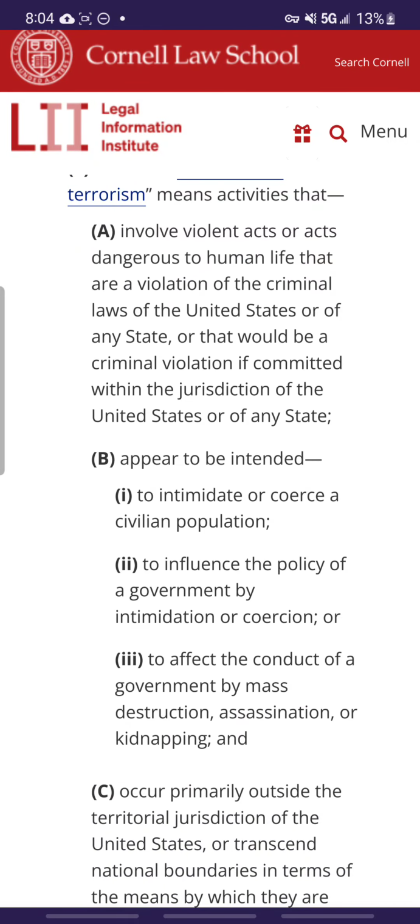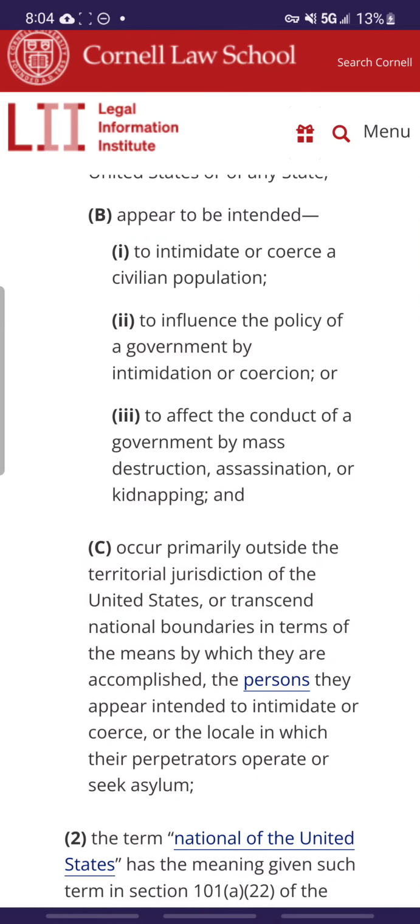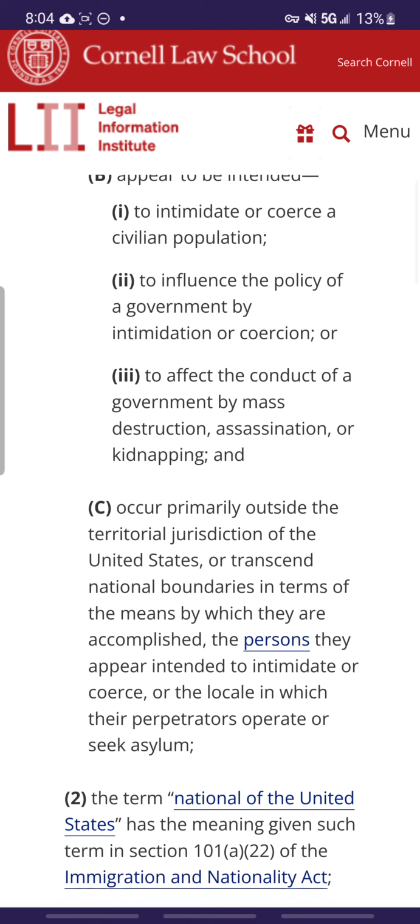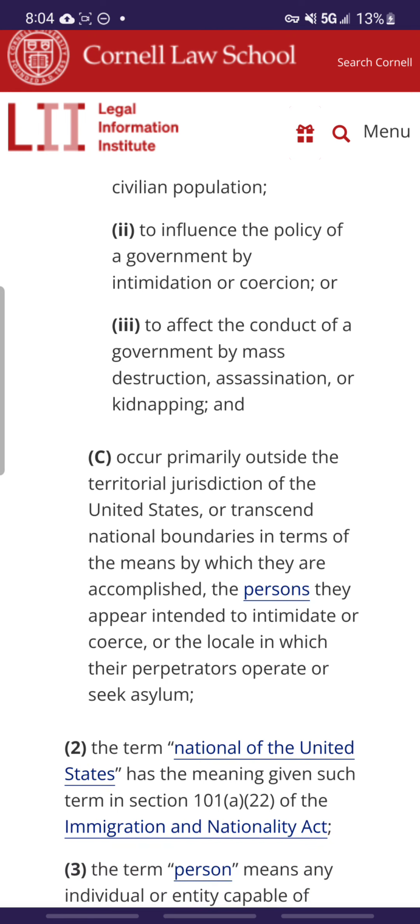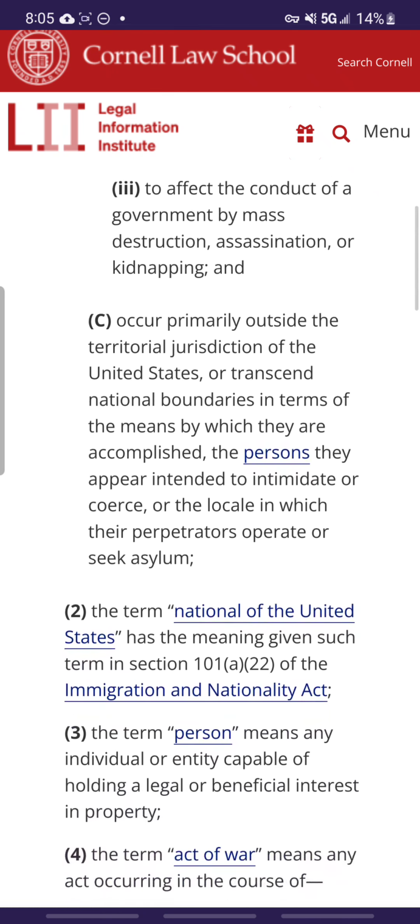That applies. Or to influence the policy of a government by intimidation or coercion, or to affect the conduct of a government by mass destruction, assassination, or kidnapping, and occur primarily outside the territorial jurisdiction of the United States or transcend national boundaries in terms of the means by which they are accomplished, the persons they appear to be intended to intimidate or coerce, or the locale in which their perpetrators operate or seek asylum.